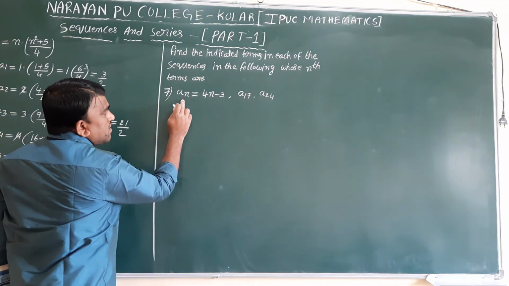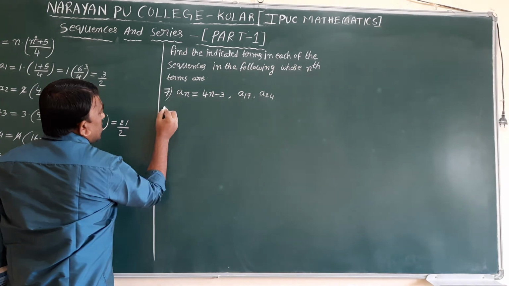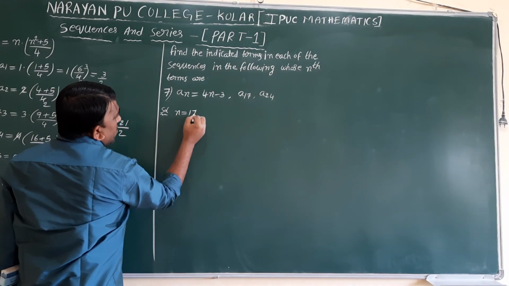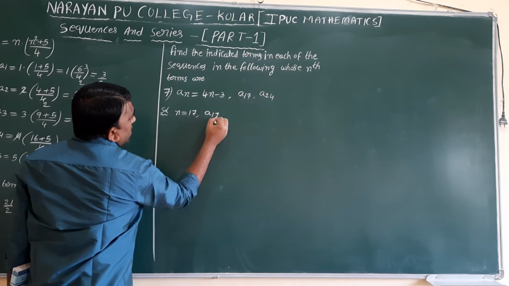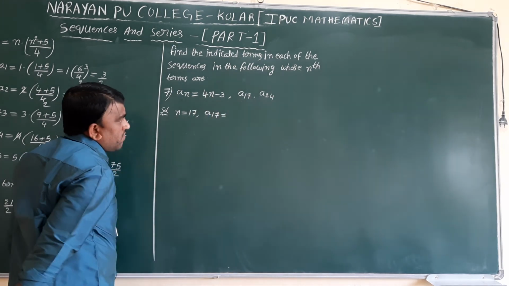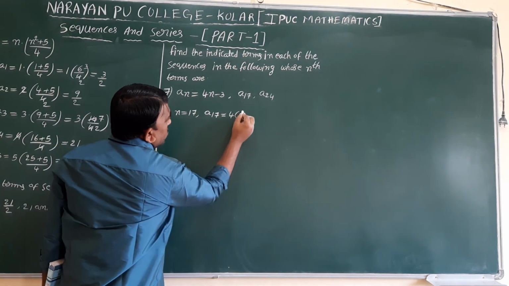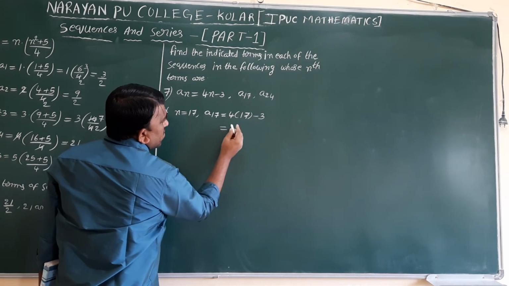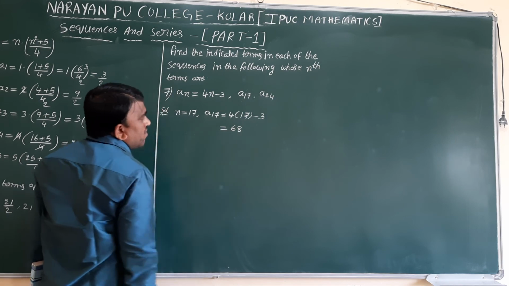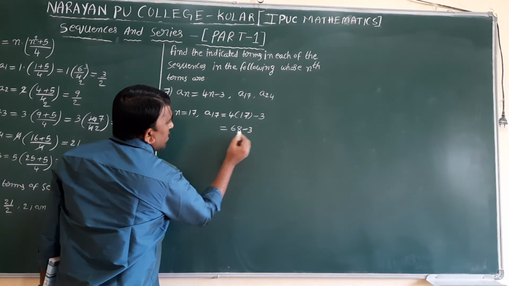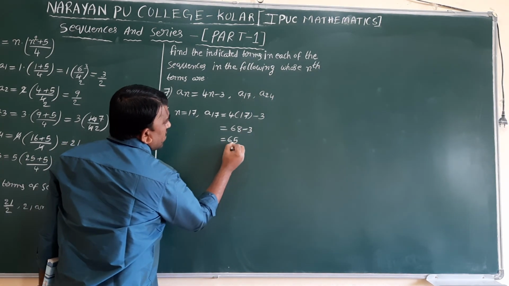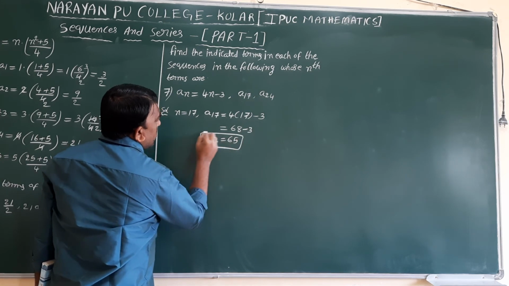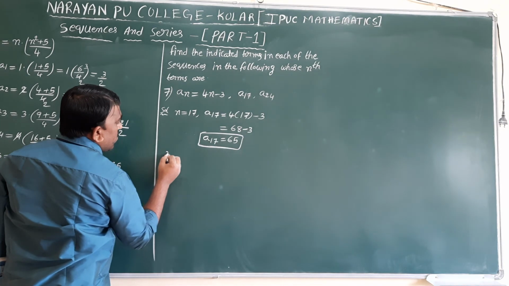Okay, an is this one, a17 and a24 is asking. n equal to 17: a17 is equal to, wherever n is there, substitute 17. 4 into 17 minus 3, 68 minus 3, that is 65. A17 value 65.